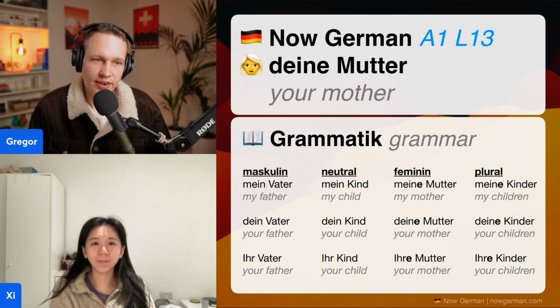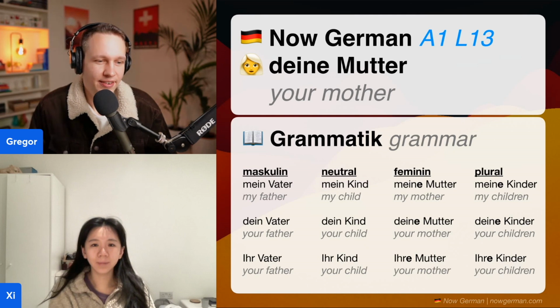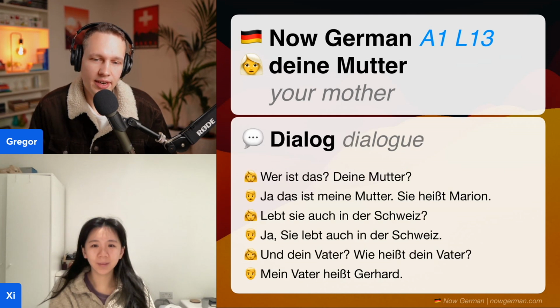The grammar looks very neat and simple when you have it on a table here, but it's still going to be troublesome inside of conversation to keep track of that. So just practice, and over time you'll get familiar with that. Any questions? All good. Then let's look at our dialogue one last time.